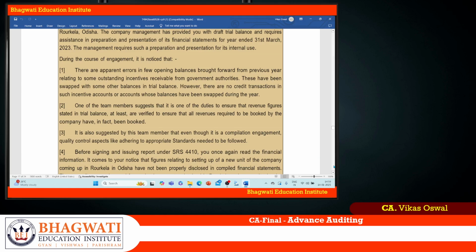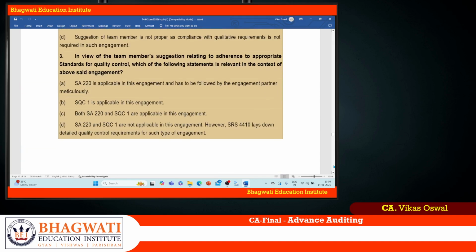See, SQC1 is quality control for firms performing audit, review of historical information, and other assurance and related services. So compilation engagement falls under related services, SRS 4410. So question number three seems to be the right thing here. In this case, we have to comply with SQC1. Let us see the question.